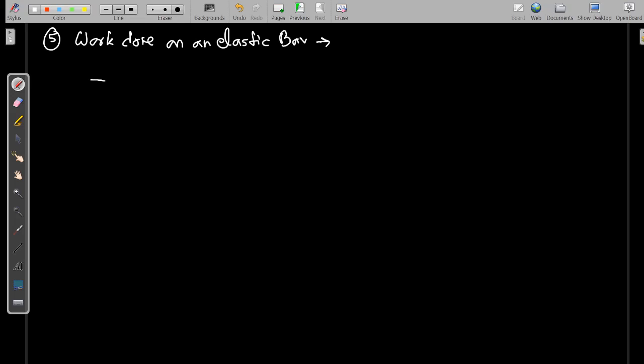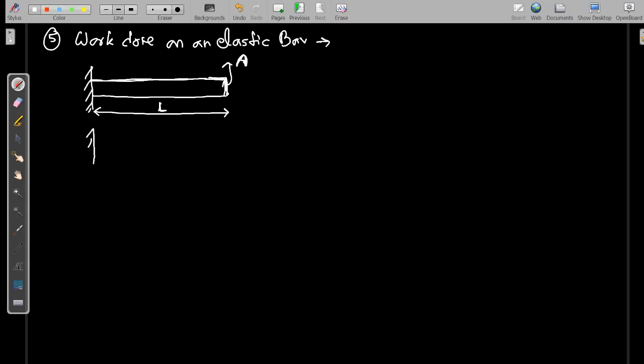If we have a bar with cross section area, let us say, capital A, and length of the bar capital L, fixed from one end.